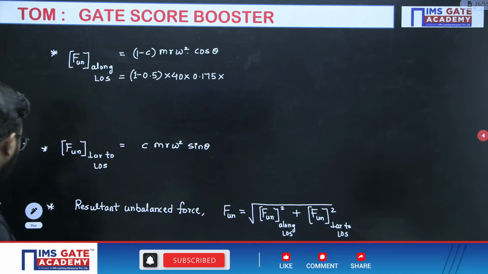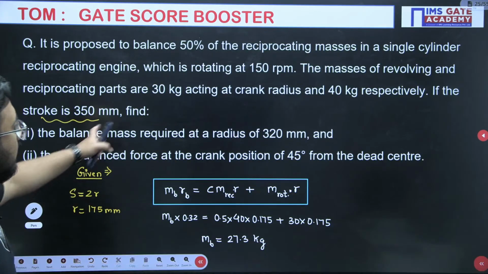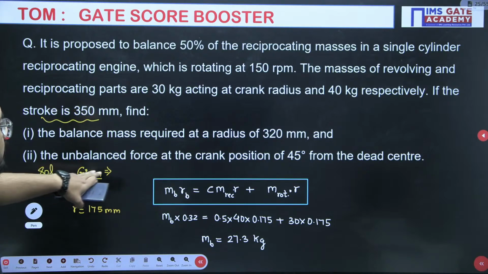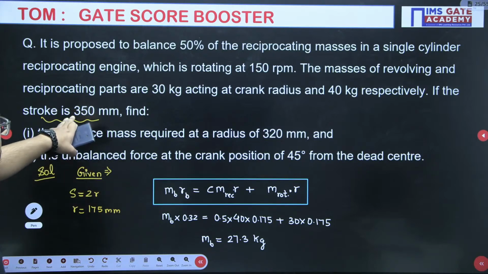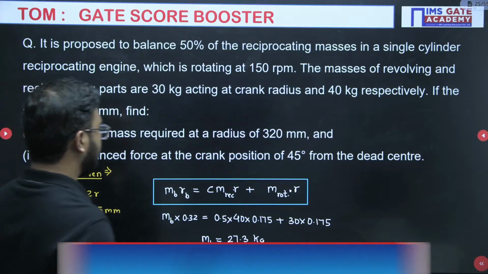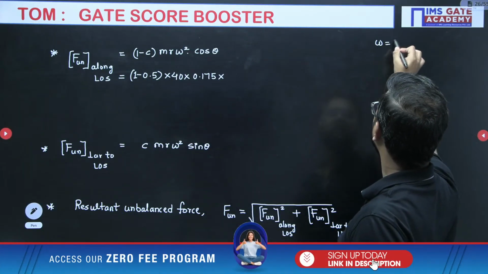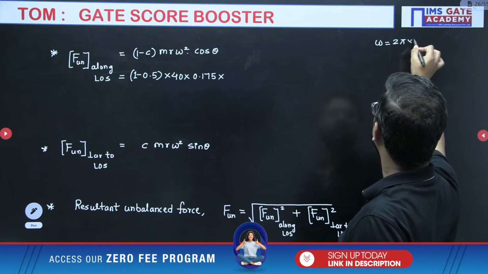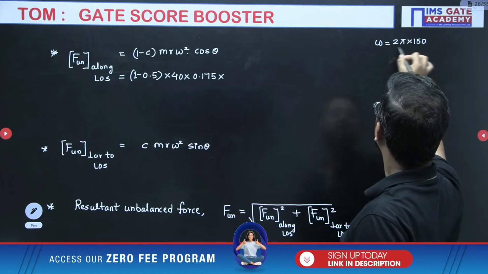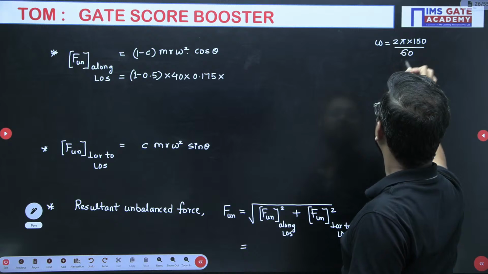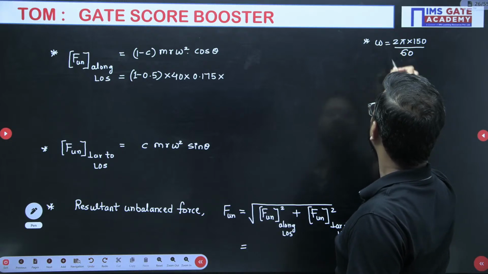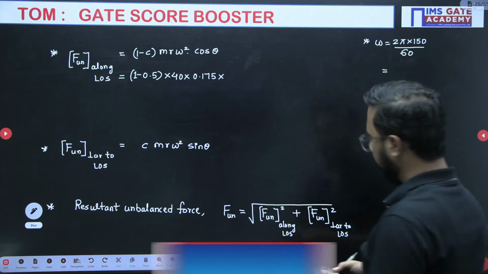Into omega square. Omega they have mentioned: 150 RPM. So omega we have to calculate as 2 pi n by 60.